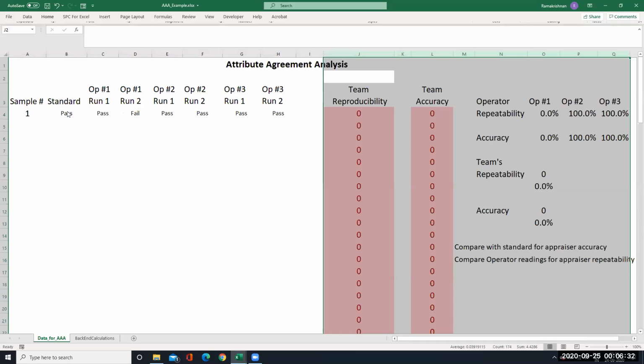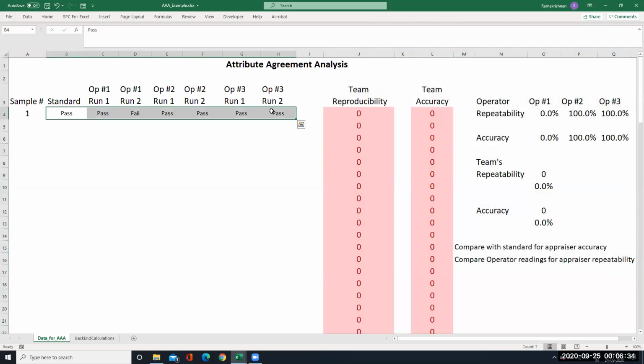Suppose I have another sample on this one. Control C I'll put, and then second also I'm putting it. There again accuracy is not there, repeatability is not there for operator 1, whereas for operator 2 and operator 3, repeatability is there, accuracy is there. And team accuracy is not there, team repeatability also is not there because of this one failure. Suppose I'm just making it as pass. And then what happens?